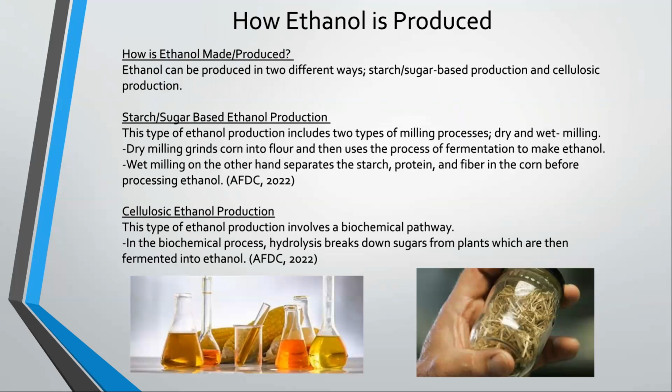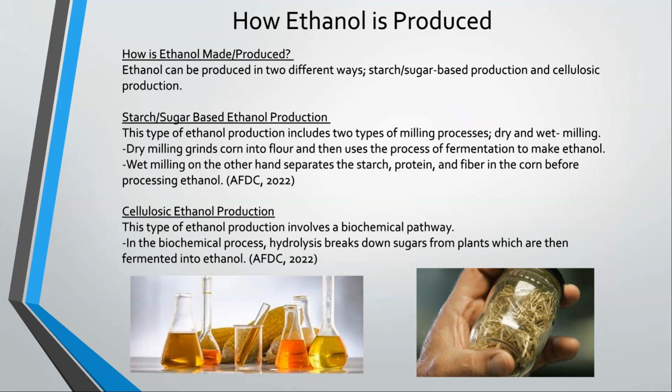Ethanol can be produced in two different ways, starch/sugar-based production and cellulosic production. In starch/sugar-based ethanol production, this type of ethanol production includes two types of milling processes, dry and wet milling. Dry milling grinds corn into flour and then uses the process of fermentation to make ethanol. Wet milling, on the other hand, separates the starch, protein, and fibers in the corn before processing ethanol.